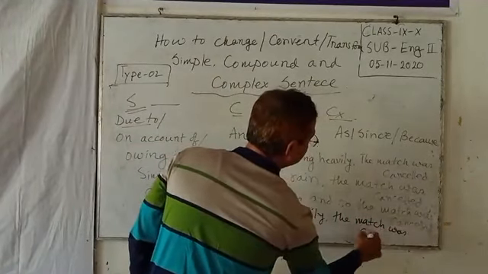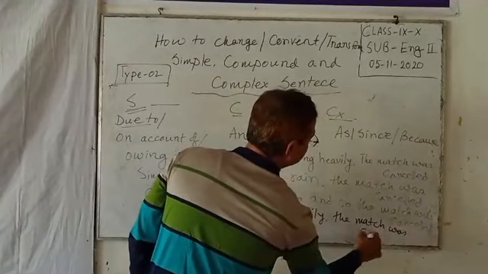Dear students, always keep in mind the characteristics of a simple sentence: always a subject and verb combination, one subject and one verb. When a phrase is used in a simple sentence, we should expand it into a clause. Because in compound and complex sentences we need two subjects and two verbs, but here we see one subject and one verb.